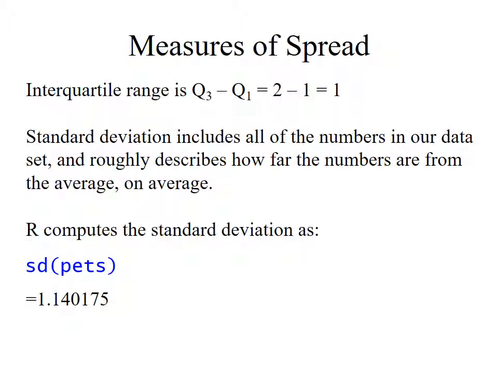If every single person in my survey had, say, exactly 2 pets, then the standard deviation would be 0. If all the numbers on the list were 2, 2, 2, 2, and 2, then my standard deviation would be 0, since all my numbers are exactly equal to the average. So this tells me, in a very rough sense, how far from average you are on average.